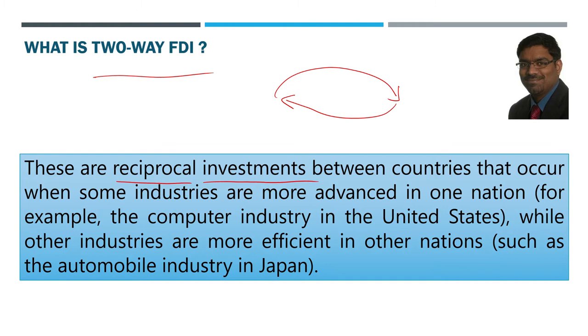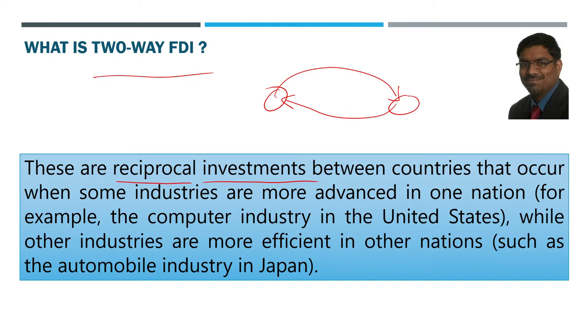These are the reciprocal investments between countries that occur when some industries are more advanced in one nation. For example, let us say the computer industry is more advanced in the United States. So Japanese companies will invest in the computer industry of America. Then American companies will invest in the automobile industry of Japan because the automobile industry is more advanced in Japan. If that kind of reciprocal investment is happening, then it is called two-way FDI.